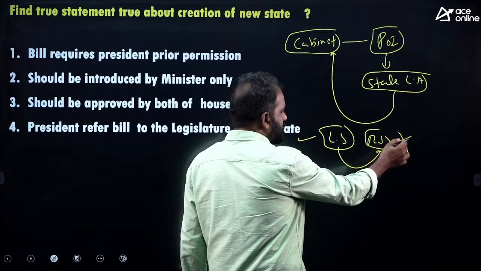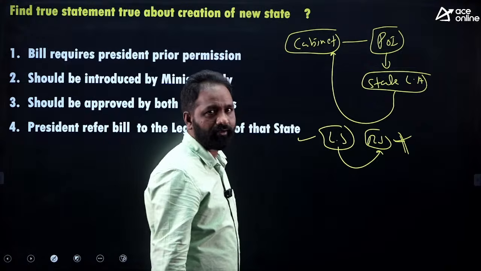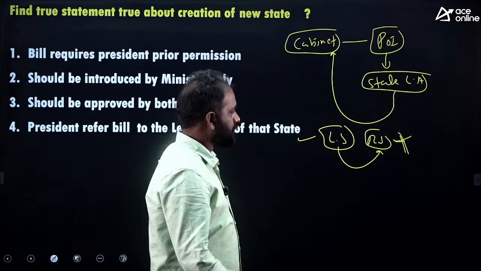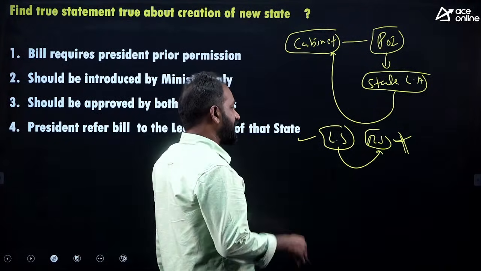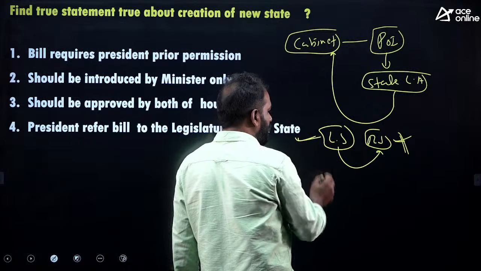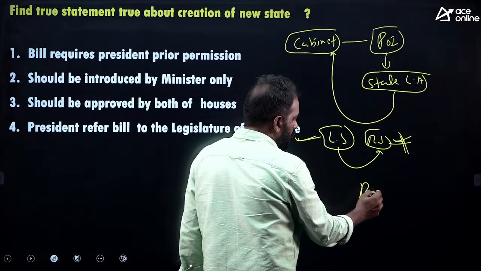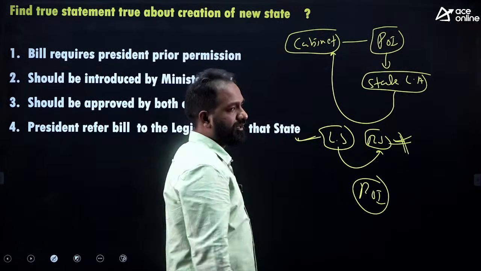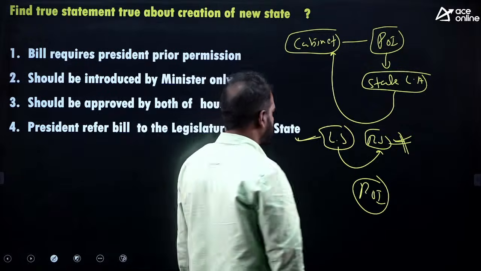Sir, if one of the houses rejects the bill, what happens? Then the bill is going to be defeated. That means the creation of a new state bill should be approved by Lok Sabha and Rajya Sabha, then it will go to the President of India, and the President has to sign. Everyone knows that.